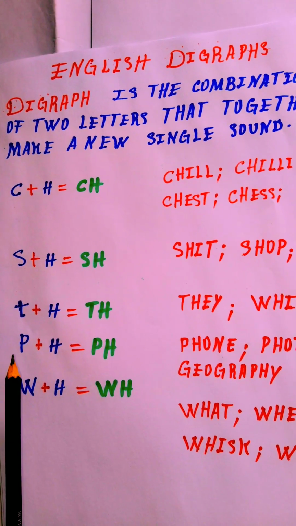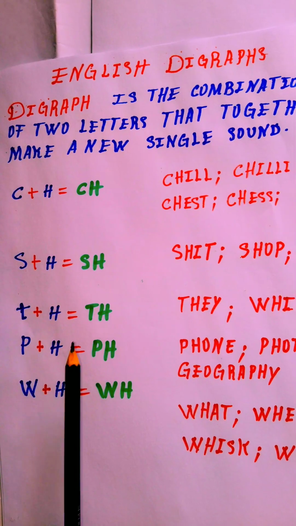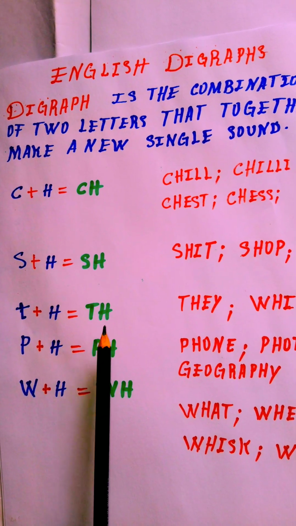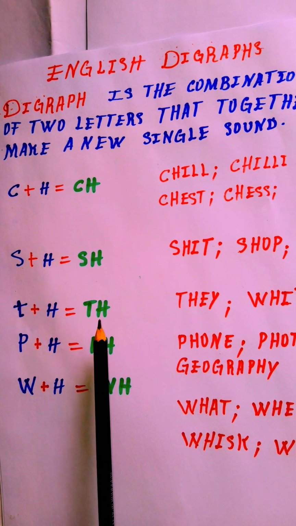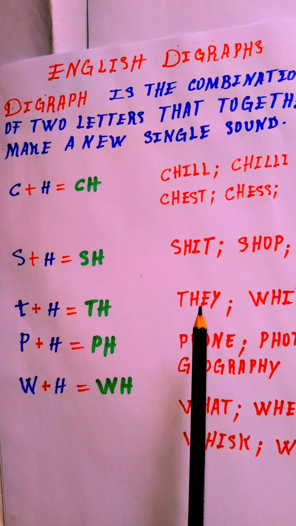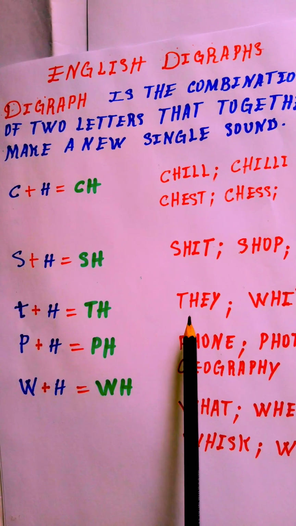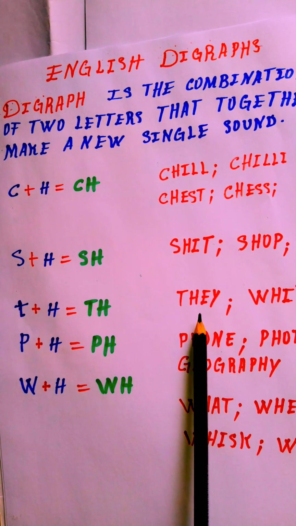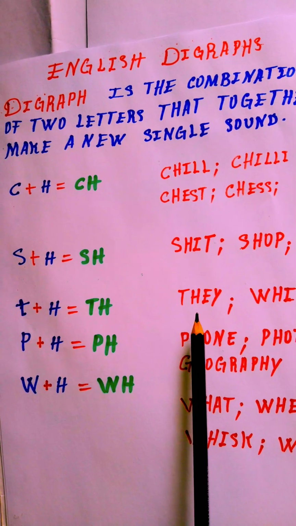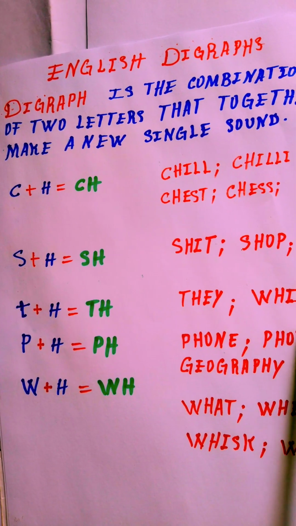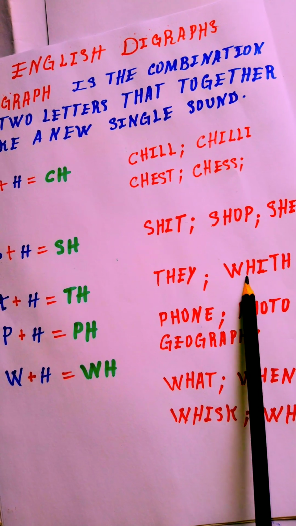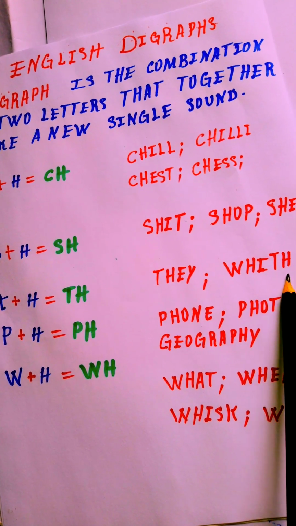And following we got here T plus H. T plus H, it makes a new single sound. Th, th, th. Can you see? Here we got this example. They, they. With, with. Can you see?